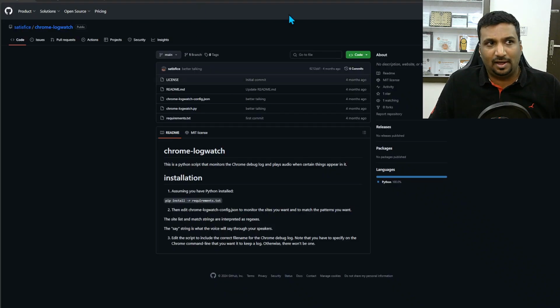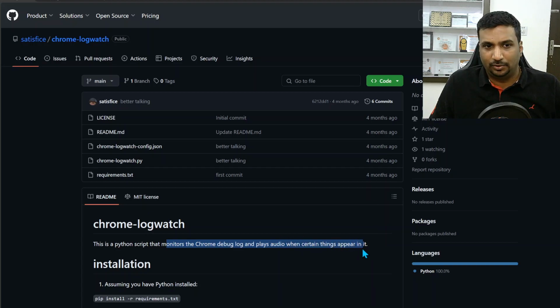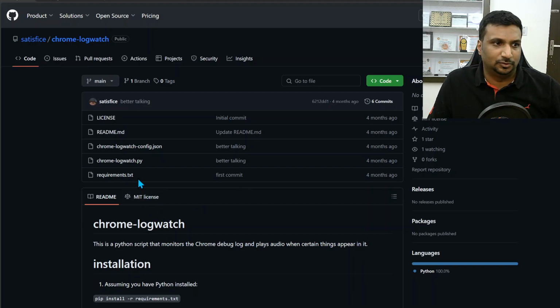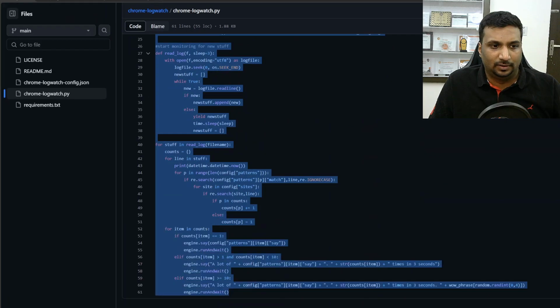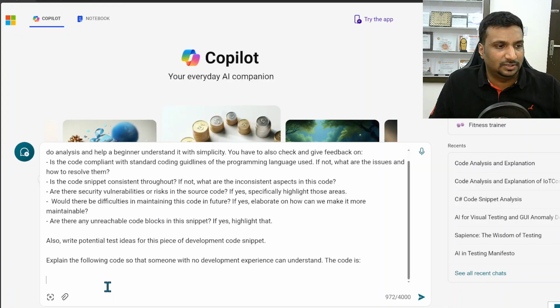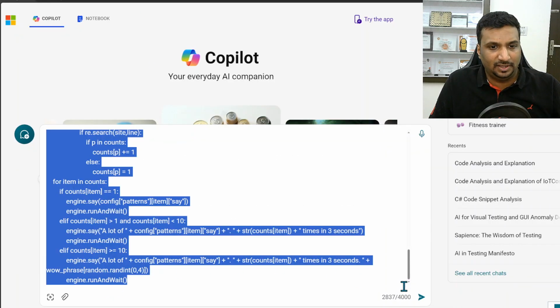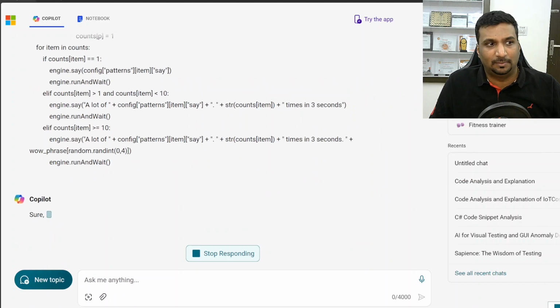I looked into this Chrome log watch utility. It's a very simple utility that monitors the Chrome debug log, and it plays an audio when certain things happen on your screen or on the network console. I entered this Python file and copied the entire code from line 1 to line 61. So these are 61 lines of code. I pasted it here, and now I'm going to submit it to my Copilot. Let's see what kind of response it gives me, and whether it is able to help me understand the code.